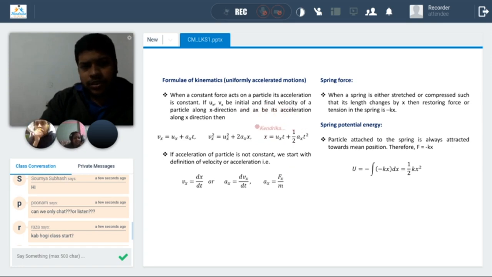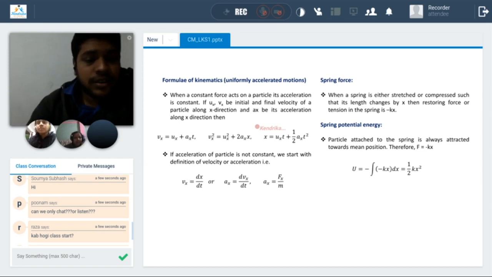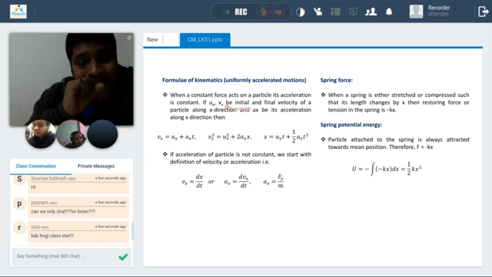Can I ask a question? Yes. There is a velocity-distance graph, a straight line graph with retarding, decreasing velocity. What kind of graph can we draw for acceleration and distance?